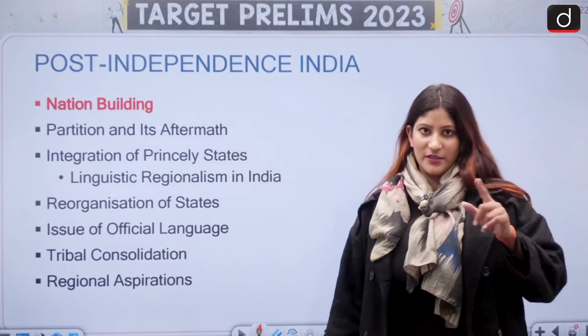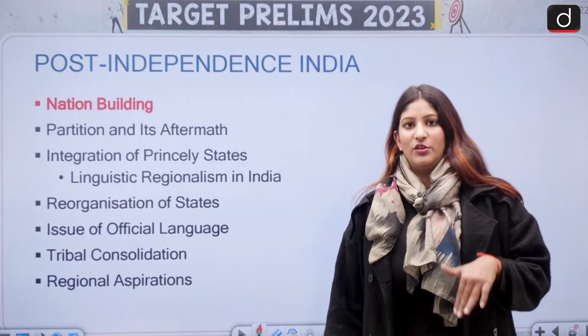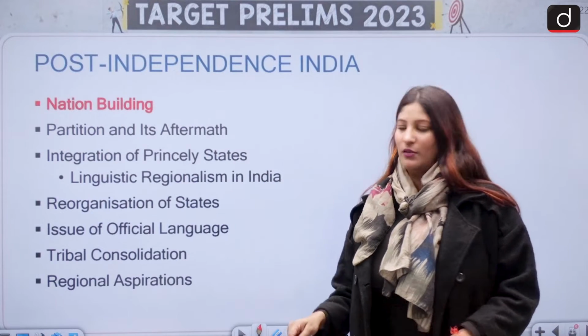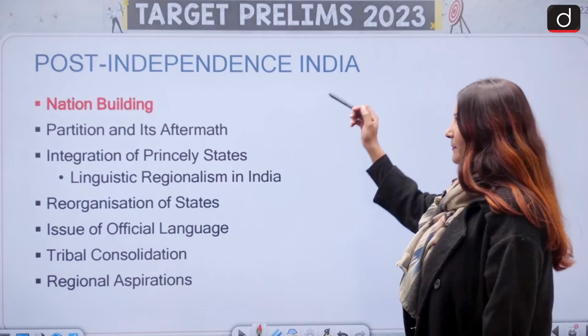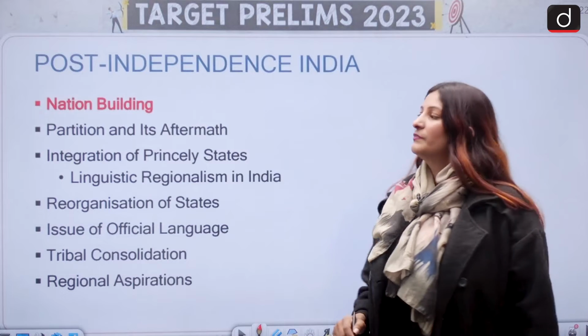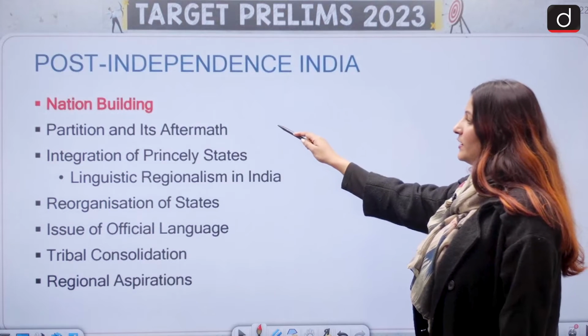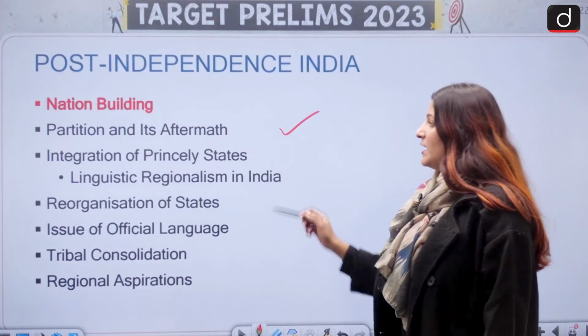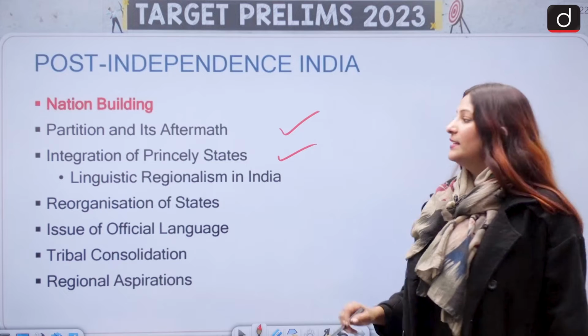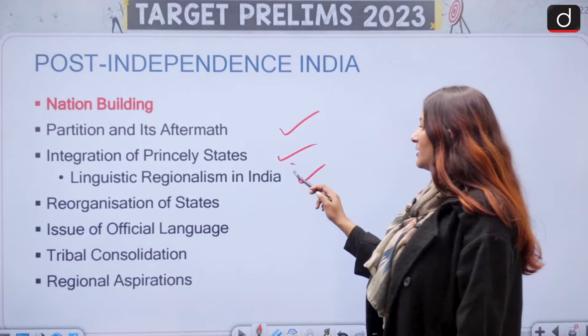If you haven't seen the first one, go and watch it. Then you will find it as a continuation. Okay. So nation building in post-independence India is important. Then here only, what are the partitions aftermath? Integration of princely states, the linguistic regionalism in India, how did it emerge?